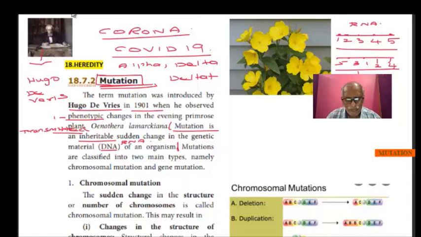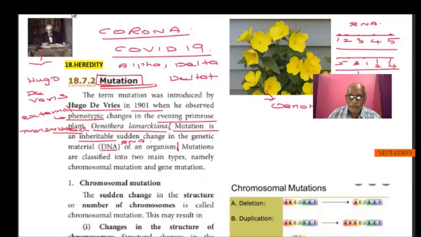Phenotype means external. He found some externally different characters in the plant called Oenothera lamarckiana. This is the botanical name of the evening primrose, as we used to call it.